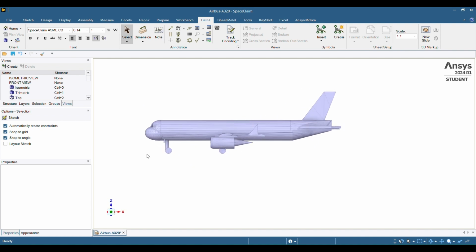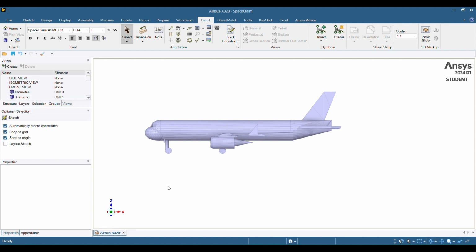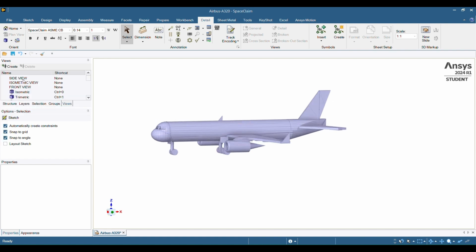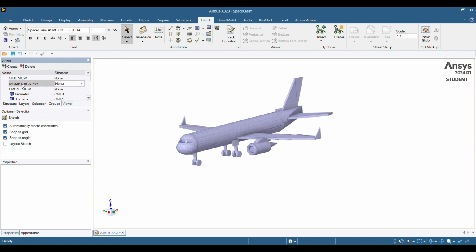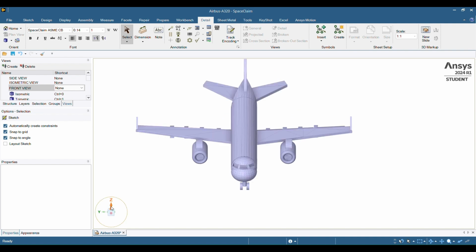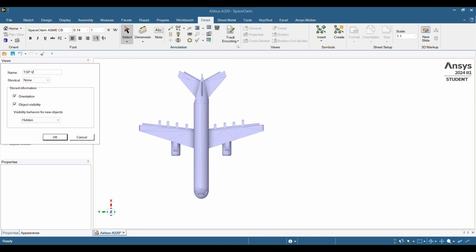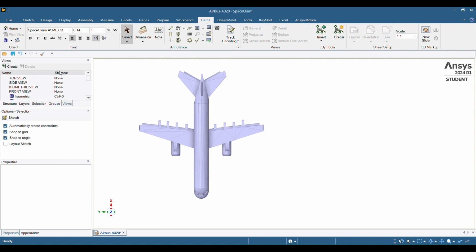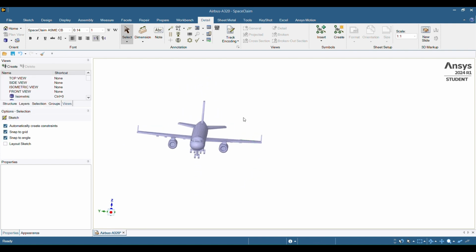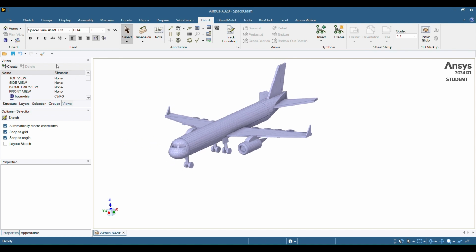Now let's make the side view. So now we have side view, isometric view, and front view. Now we want the top view. So click Z on the triad. This will be the top view. Okay, so now let's create our three. We're going to create a cross section for the 3 different views.